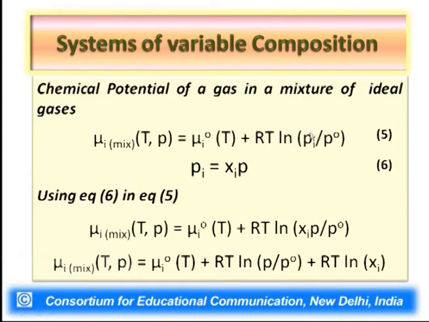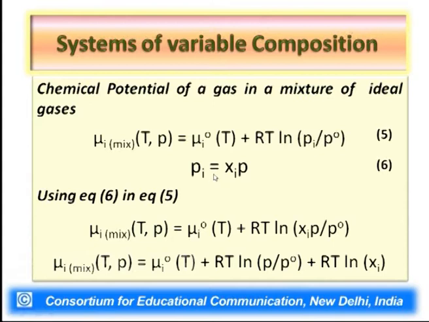So instead of using total pressure, Pi, the partial pressure of each gas, is used. And when we do so, the second term in equation number 5 represents the contribution towards the chemical potential of the ith substance in a mixture due to its partial pressure.